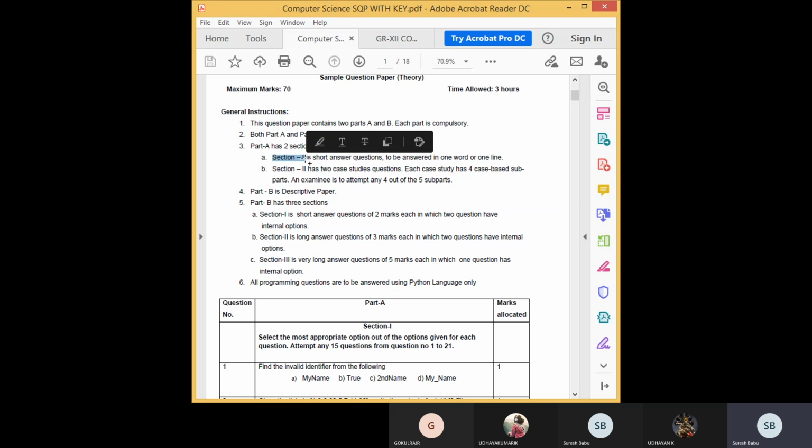So the questions will be like choose the best answer, or fill in the blanks, or definitions, or output for the program, or write a program, or error correction. Every type they will cover. Okay, that will include all the topics of the plus two syllabus. Students understood? Gokul Raj, Udayan. Yes, sir. Yeah, okay.